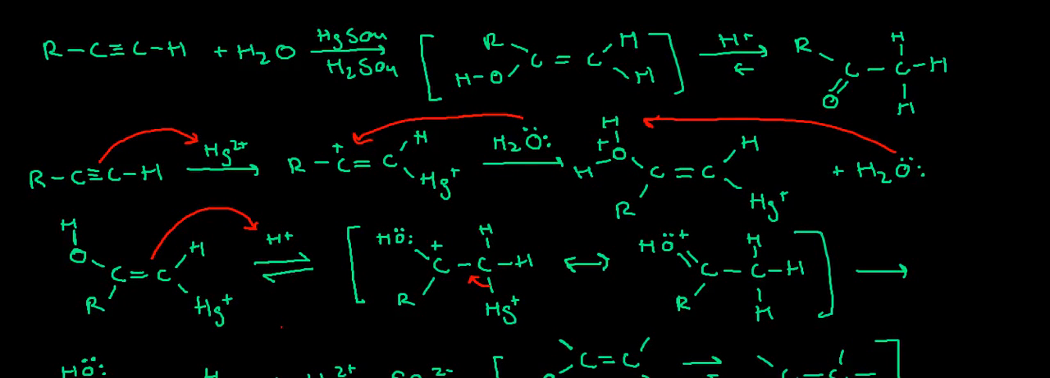Mercury catalyzed hydration of alkynes. We have an alkyne, we use mercury and sulfuric acid, and the result is an alcohol bonded to the carbon of a double bond. But it's not so simple. These are not stable. So what happens is it undergoes tautomerism.